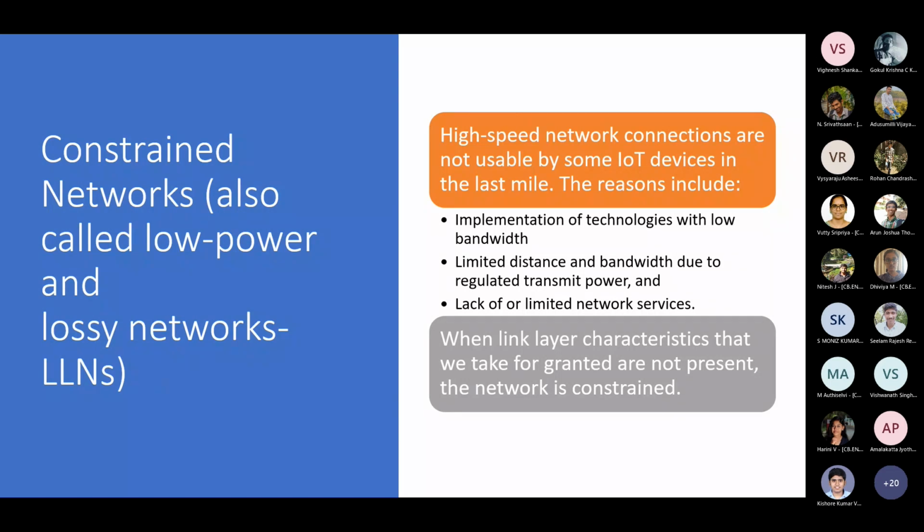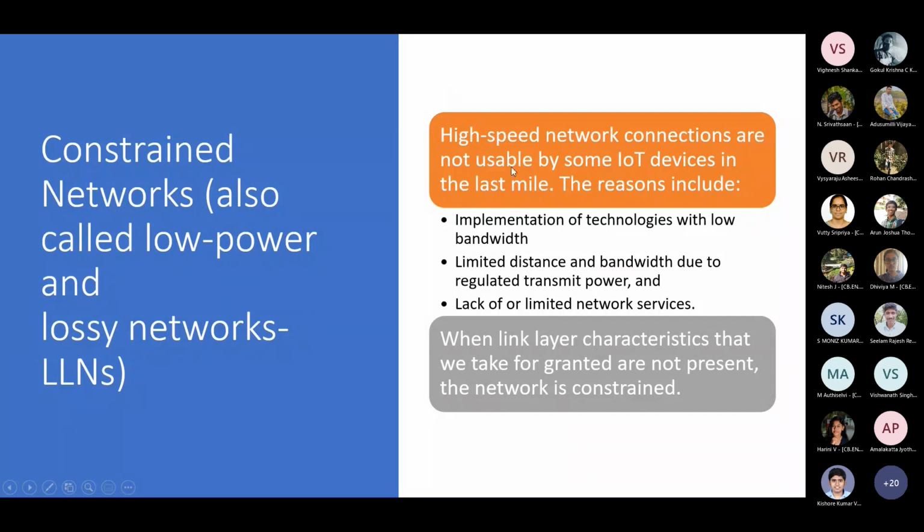Okay, so the next thing is that you have a problem with the implementations of low bandwidth. This is what we were talking about when we were talking about unreliable communication. What do you mean by unreliability?